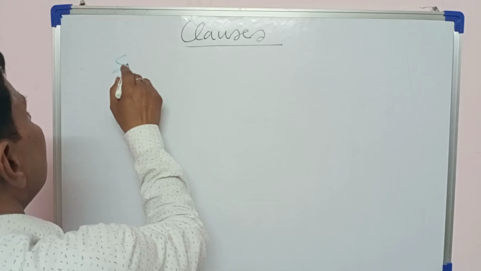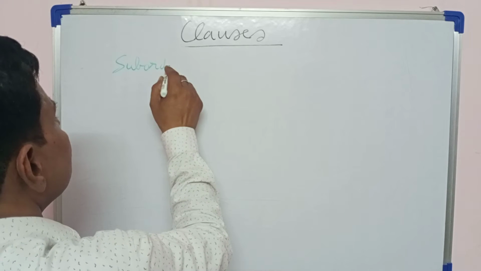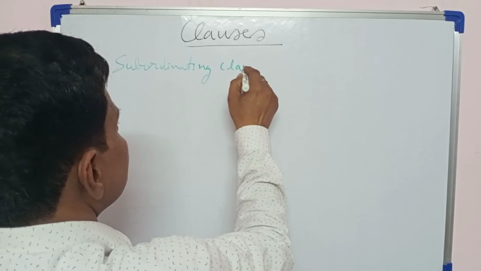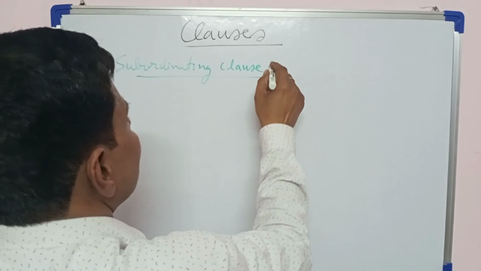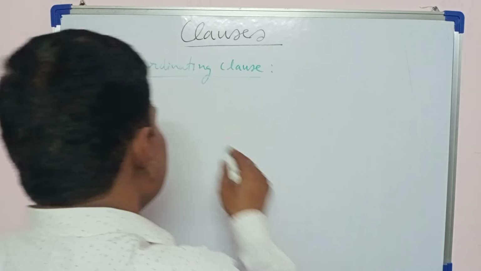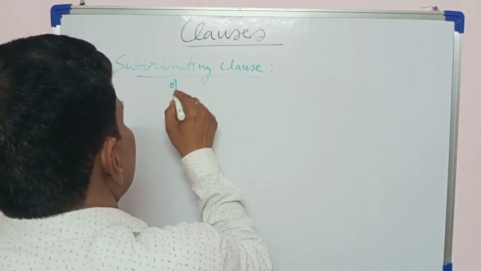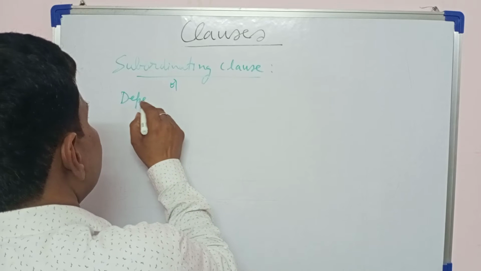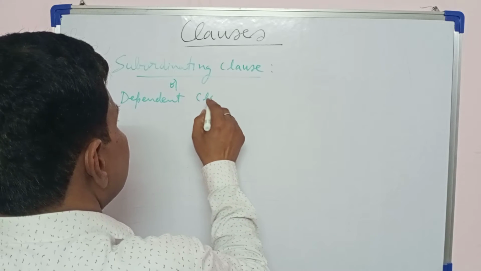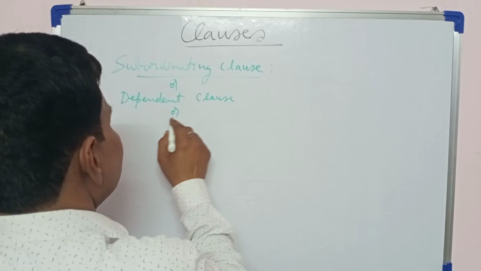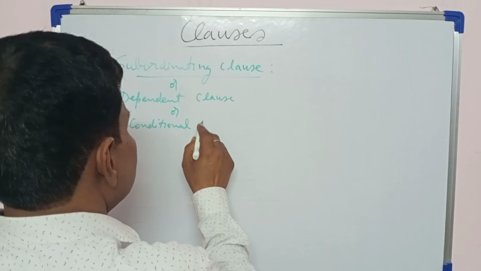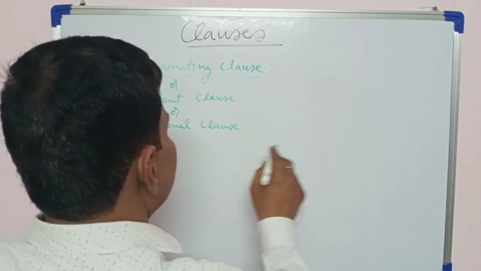This is the next one, subordinating clause. It is also known as dependent clause or conditional clause.